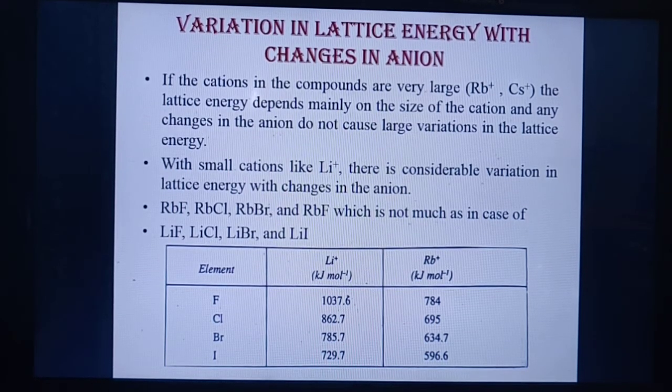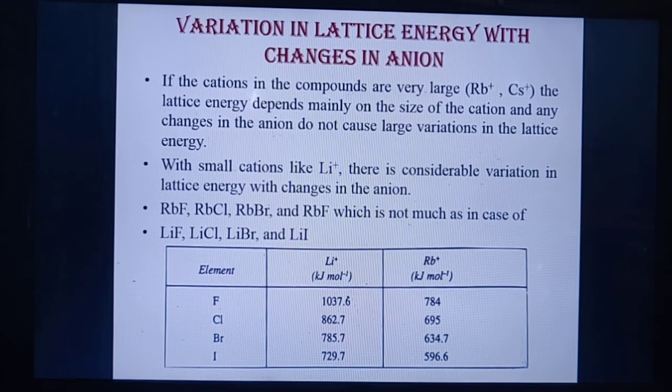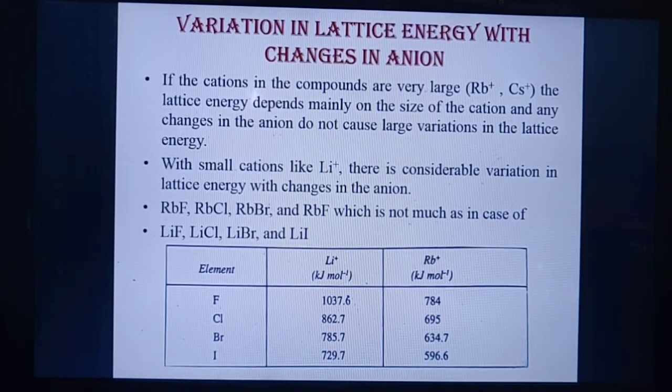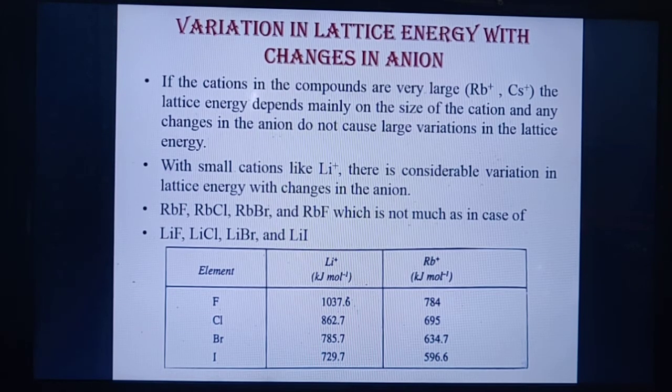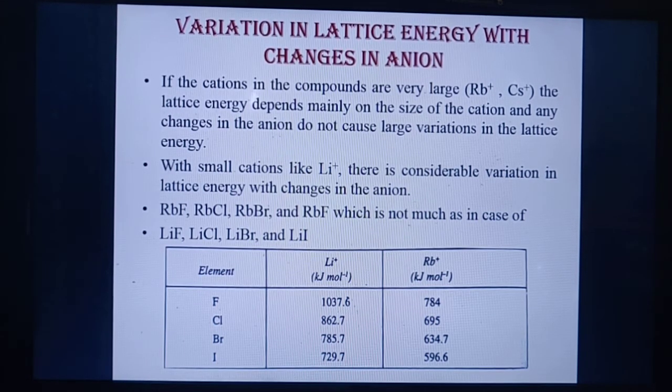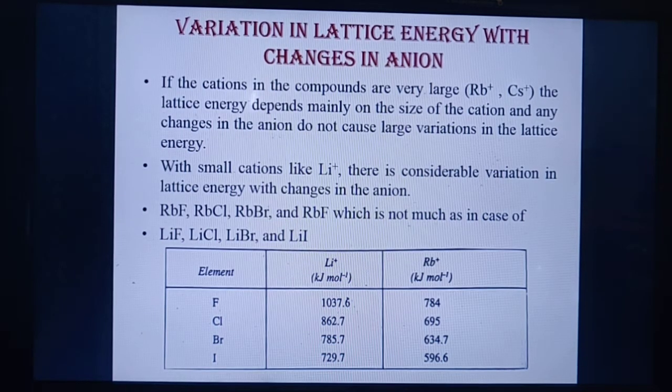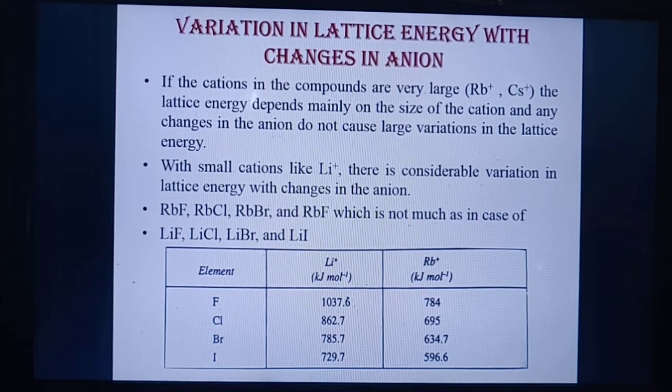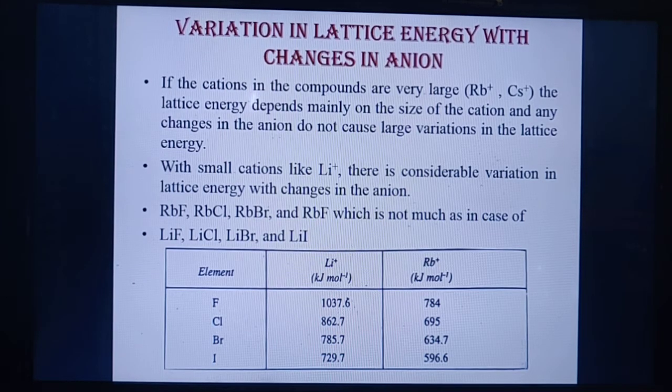But if you are talking about small cations like Li+, then see the values in the table. The lattice energy of lithium fluoride is 1037.6 kilojoules per mole. Lithium chloride is 862.7 kilojoules per mole, lithium bromide is 785.7 kilojoules per mole, and lithium iodide is 729.7. So there is a large variation in the lattice energy with changes in the anion. In case of lithium iodide it is 729.7, whereas in case of lithium fluoride it is 1037.6.